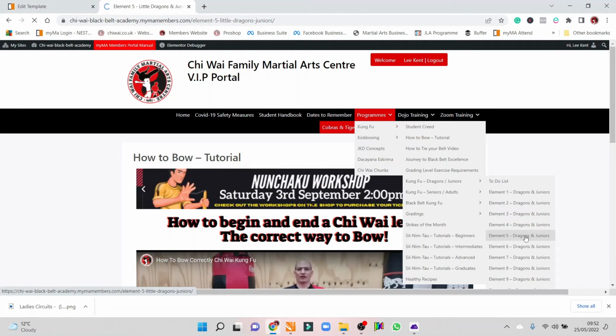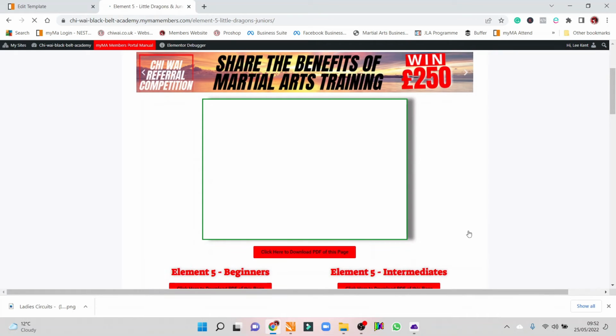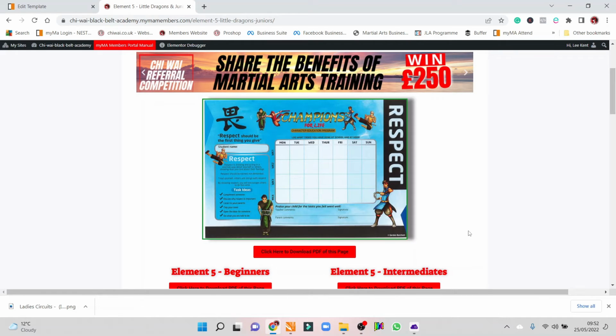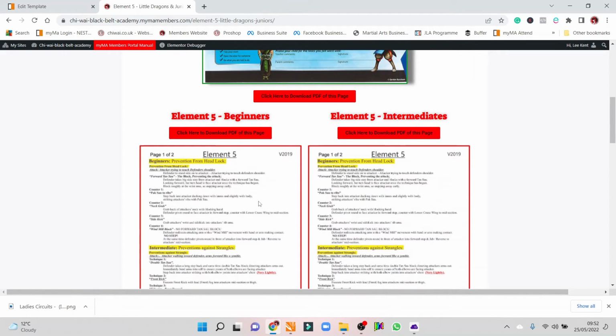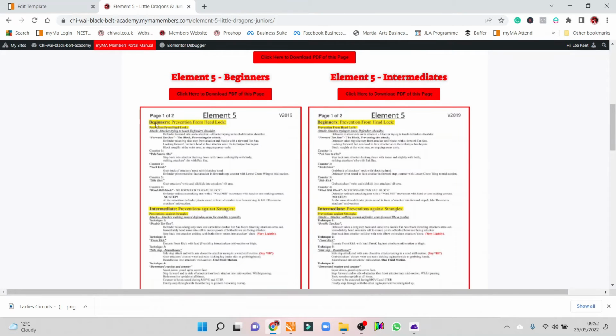So we click on there, Dragons and Juniors, and this is all the information you need for the next 4 years' worth of training. We've got what sheet we're on, so which Champions for Life we're working on. As you can see, this month we're working on respect. As I scroll down, everything's downloadable with PDFs as well. Beginners are here, intermediates are on both, because sometimes they cover 1 page, sometimes 2, depending on how much stuff we're doing. Hopefully that makes sense. So we've got prevention from headlock, and all the bits and pieces involved with that.